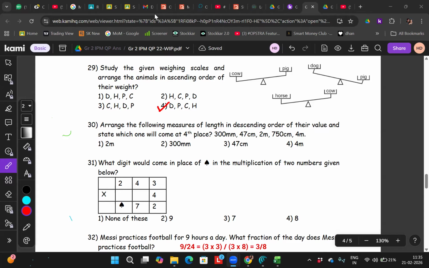Just one cut. Example, from millimeter to centimeter, centimeter to meter. Yes, sir. What will you convert, beta? 300 will be the same because it's millimeter. What will you convert into?